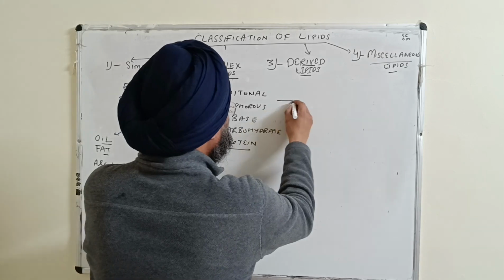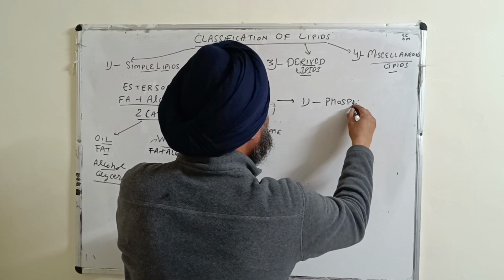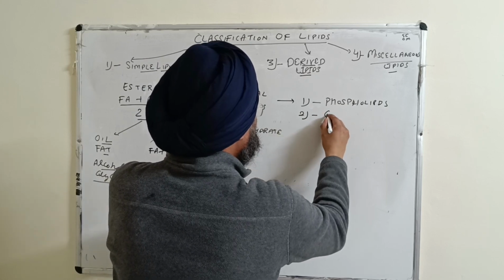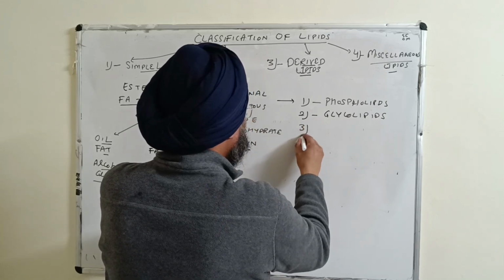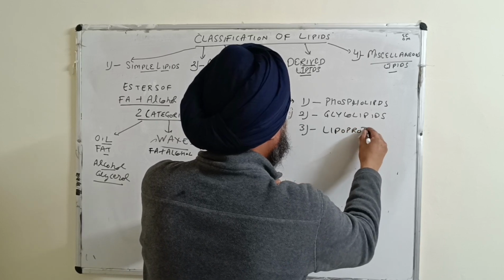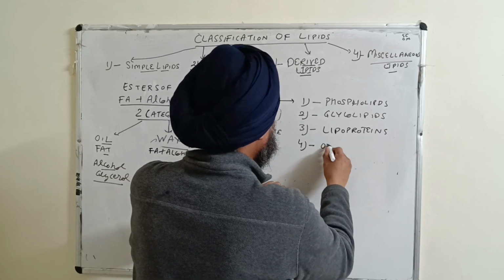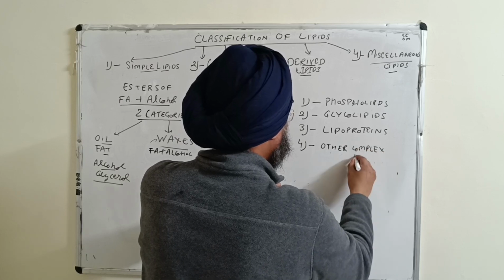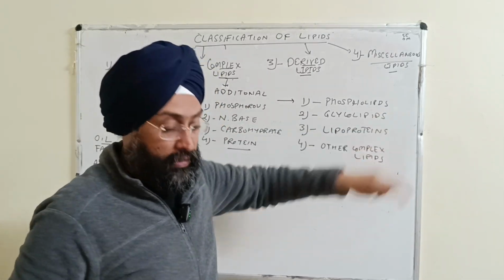The first is phospholipids, the second is glycolipids, the third is lipoproteins, and the fourth is other complex lipids, right? Now we'll discuss them individually, starting from phospholipids.